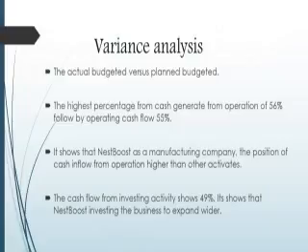Next, we go here to variance analysis. Variance analysis is about the actual budgeted versus the planned budgeted. The highest percentage is cash generated from operation at 56%, followed by operating cash flow at 55%. It shows that Nest Boost, as a manufacturing company, has cash inflow from operation higher than other activities. The cash flow from the investing activity shows 49%. It shows that Nest Boost is investing in the business to expand wider.